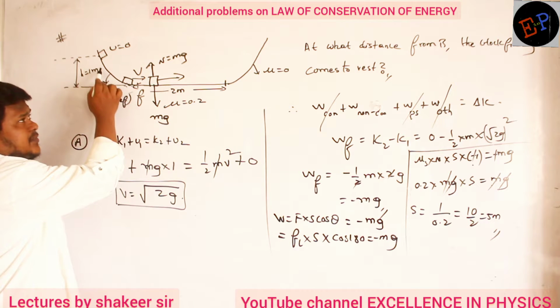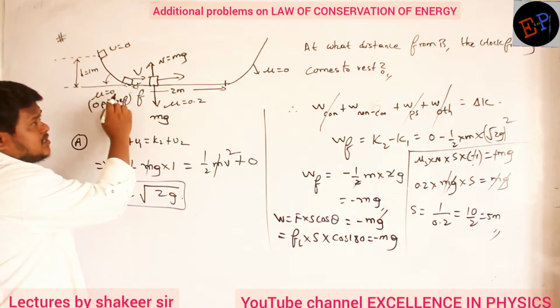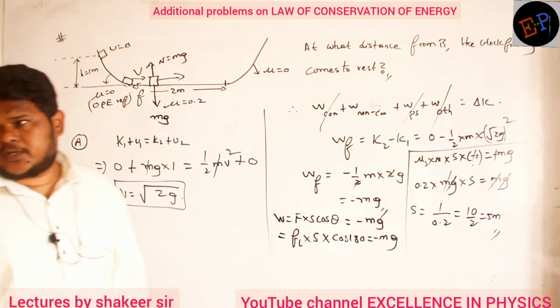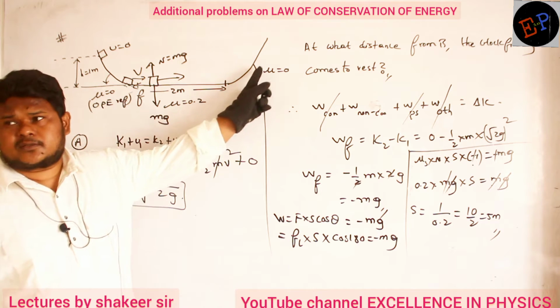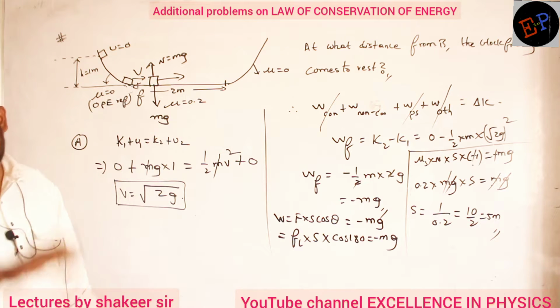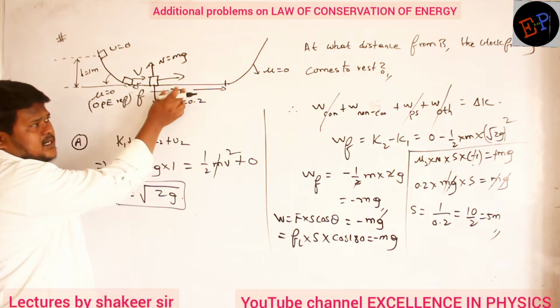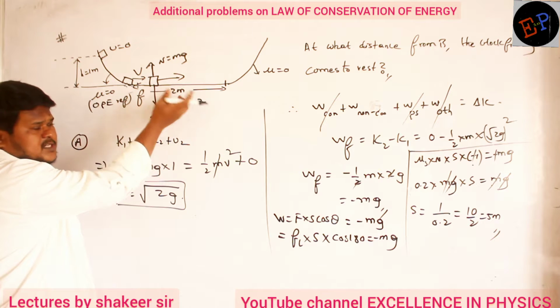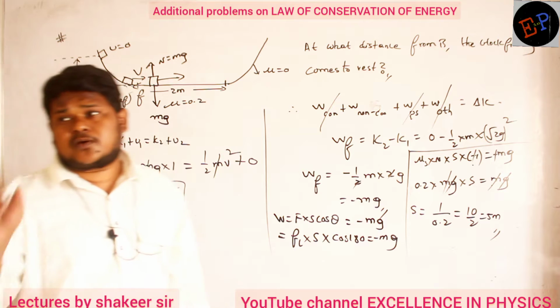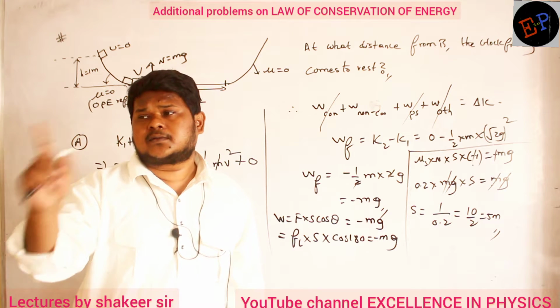After traveling 2 and another 2, is its velocity 0? No, again it will start climbing upwards and again return back. Then it will travel another 1 meter, then it will stop. Are you able to understand? 2 meters in this direction, 2 meters in this direction, 1 meter again in this direction. Then it is going to stop. It means it is stopping exactly at the middle of 2 meters. That's my answer. So where is it going to stop from point B?